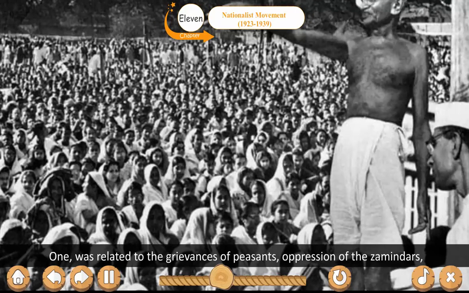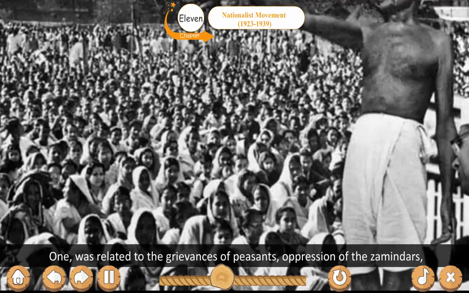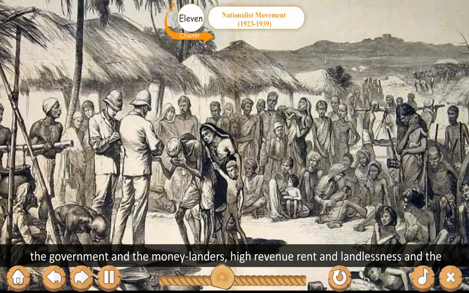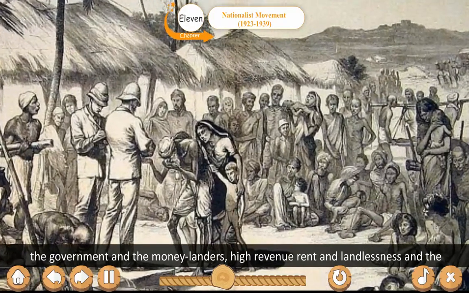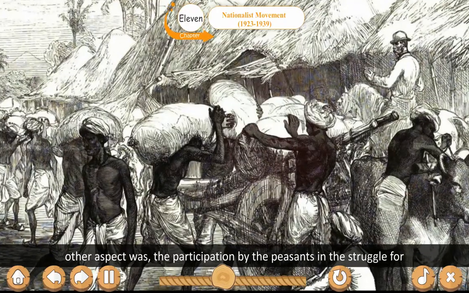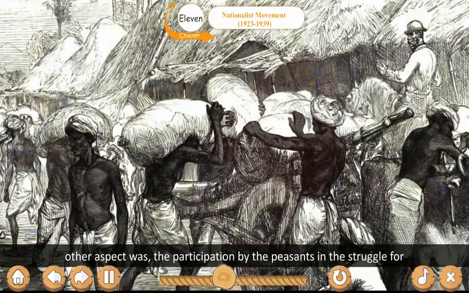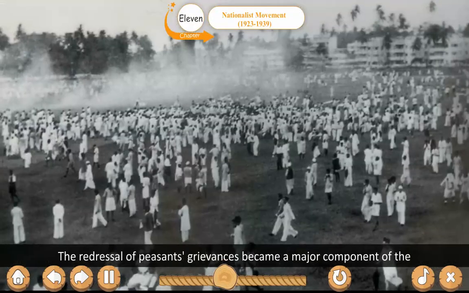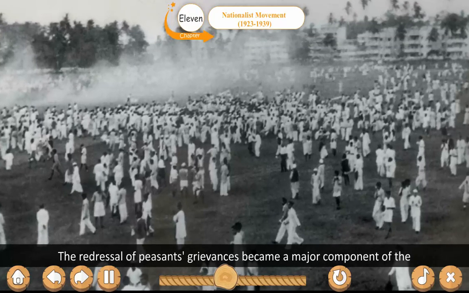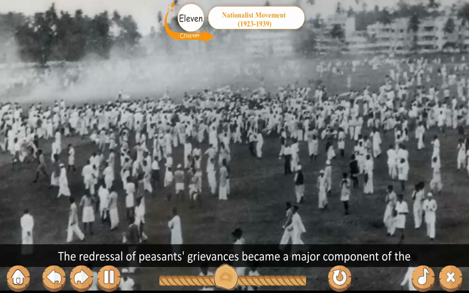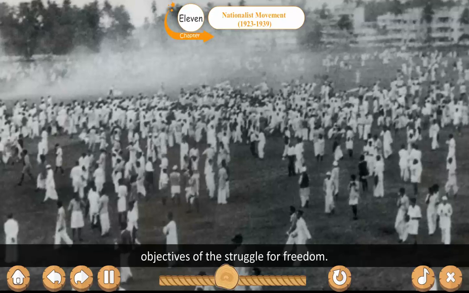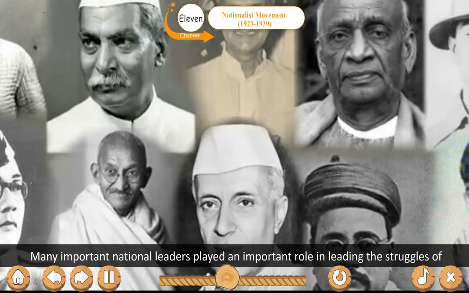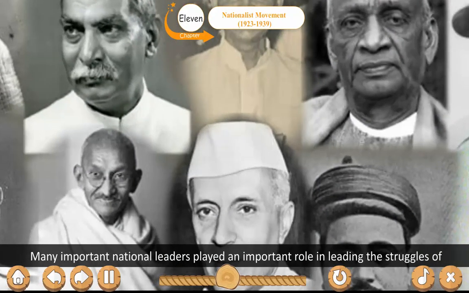One was related to the grievances of peasants: oppression of zamindars, the government and the moneylenders, high revenue, rent and landlessness. The other aspect was the participation by the peasants in the struggle for freedom to give it a mass base. The redressal of peasants' grievances became a major component of the objectives of the struggle for freedom. Many important national leaders played an important role in leading the struggle of the peasants.